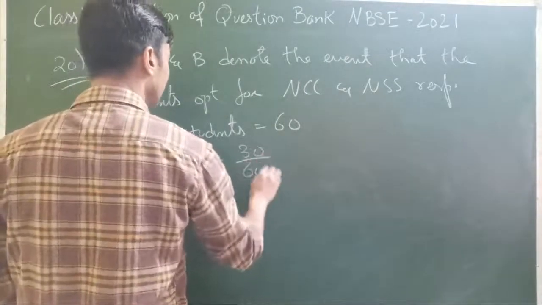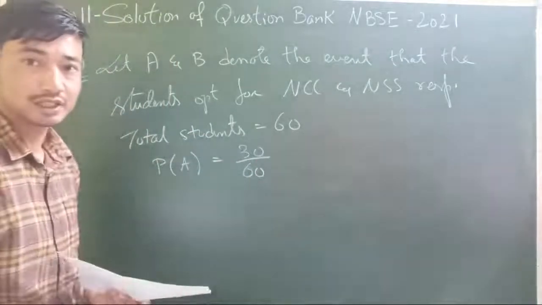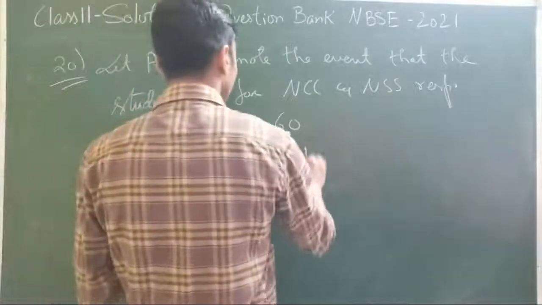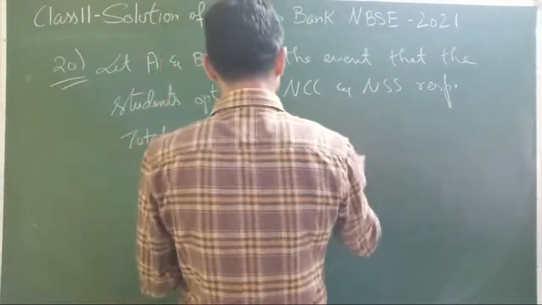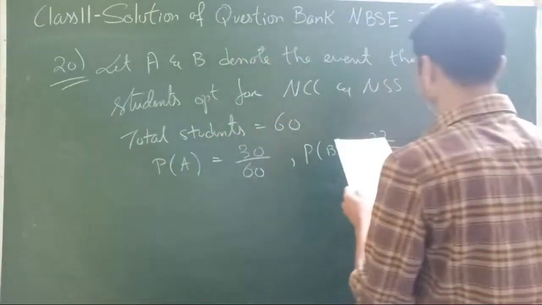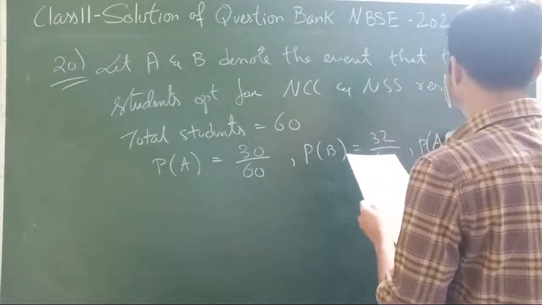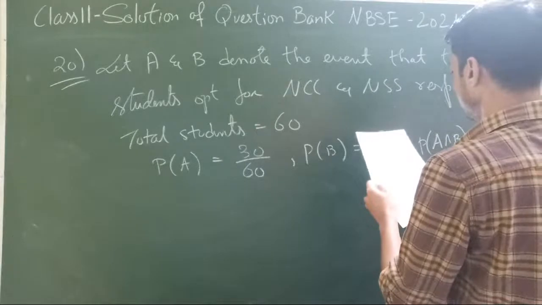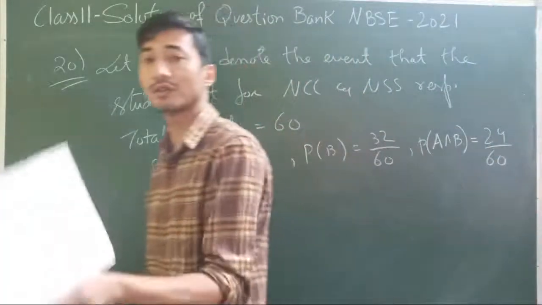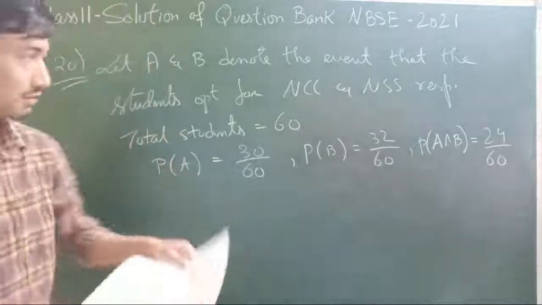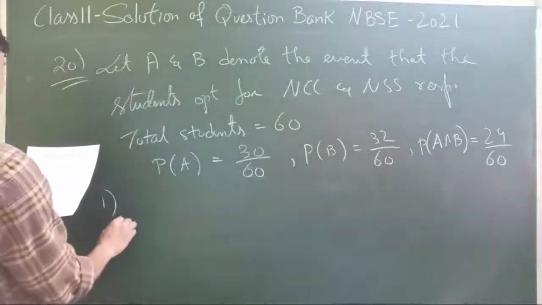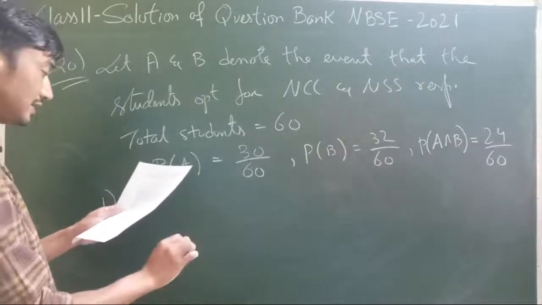30 out of 60. Let's not simplify that, very tempting, but let it be as it is, that will be helpful later. Students opting for NSS, that is 32 out of 60. And students opting for both, that is A intersection B, that is 24 out of 60. Probability is favorable outcomes divided by total number of outcomes. Now the question is, number 1, students opt for NCC or NSS.